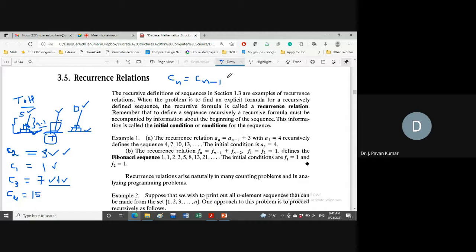Cn minus 1 plus, can you complete it now? Cn minus 1 plus, how many moves required to move the largest one to the destination? Plus 1. Next, any other thing?